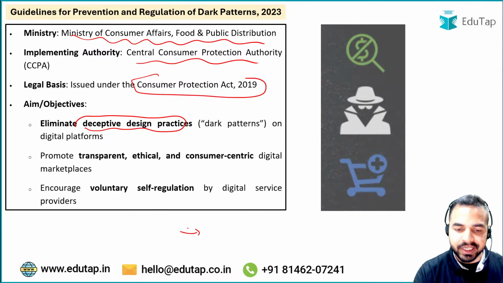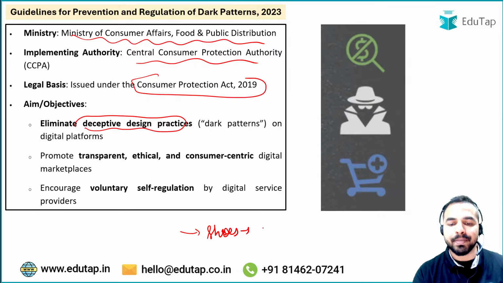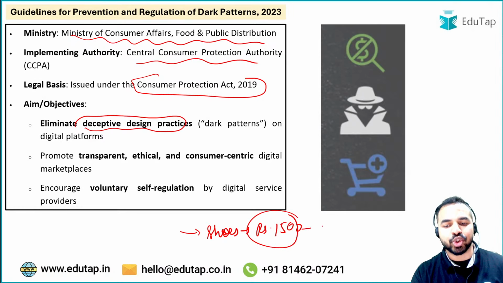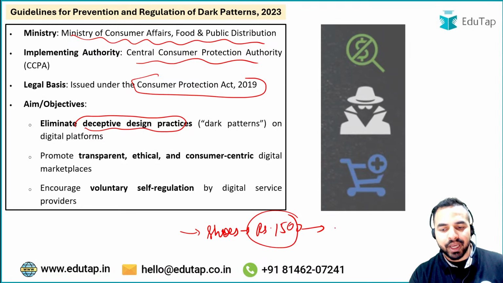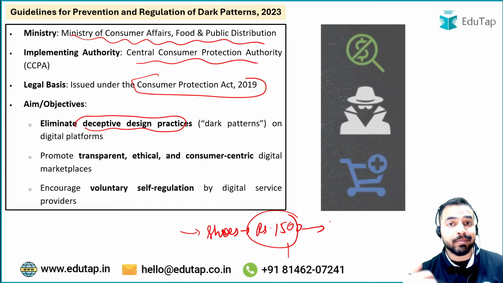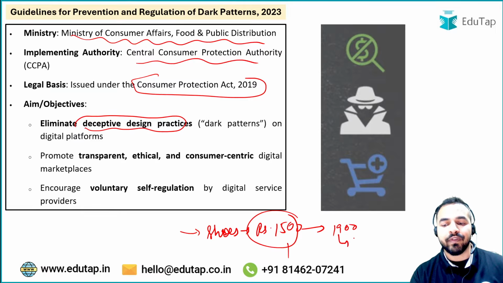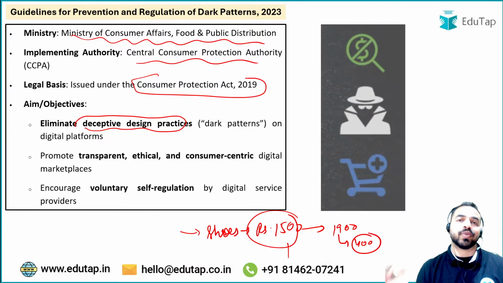And there basically I was looking out for shoes, and it shows that the price of that particular shoes is rupees 1500. Now when I went on to purchase this particular shoe, what will happen? In the bill, the total amount that I am now required to pay on that particular website for this shoe is 1900 rupees, and there were 400 rupees of some hidden charges.